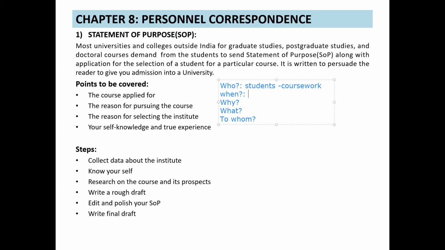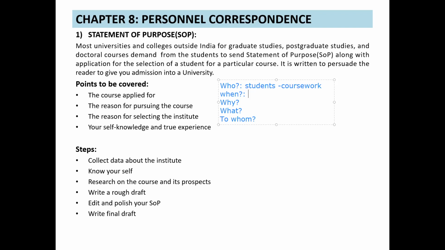Most universities and colleges outside India, for graduate, postgraduate, doctoral and postdoctoral studies, demand that students send an SOP along with the application for selection for that particular course. This SOP is written to persuade the reader to give you admission into the university.